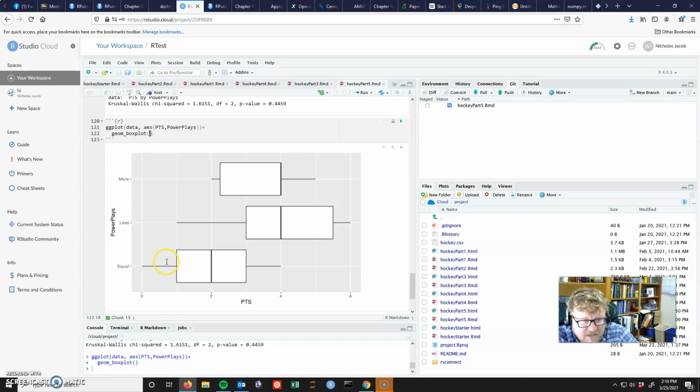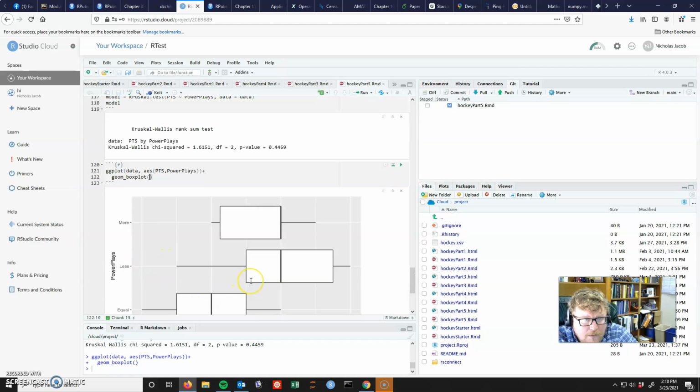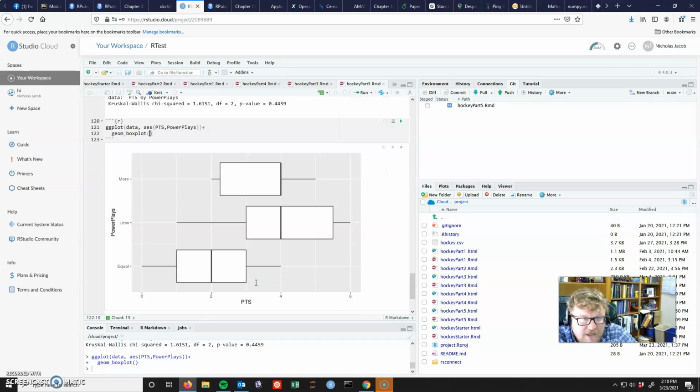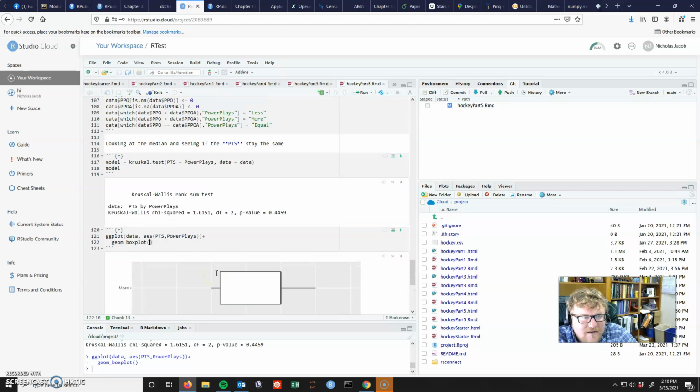It's weird that I don't reject my null hypothesis and they look all pretty different, right? But apparently there wasn't enough evidence there to suggest that they were different. So all three have the same median. I don't know about you guys, it doesn't quite look like that, right? I will say there's not very many teams here.